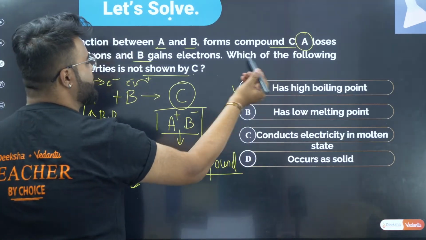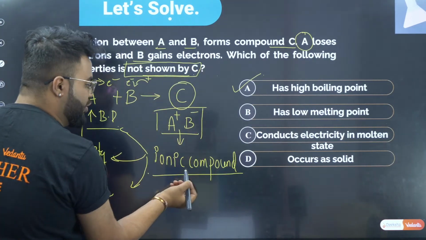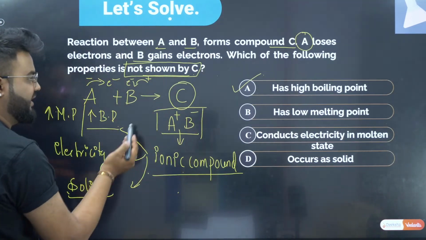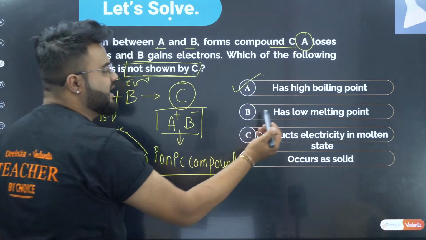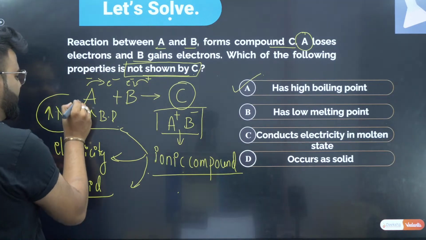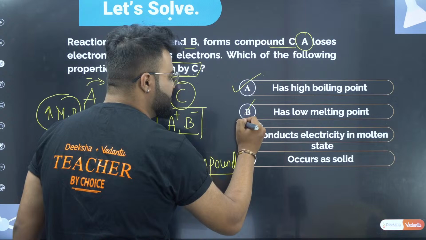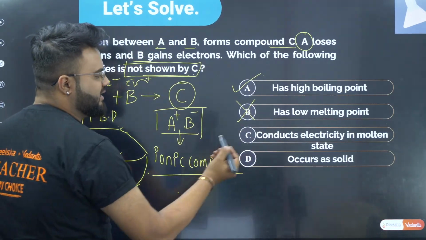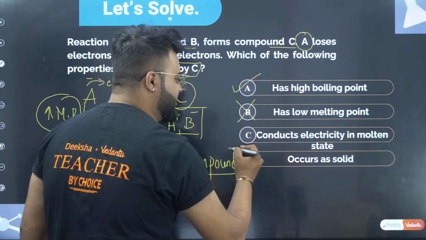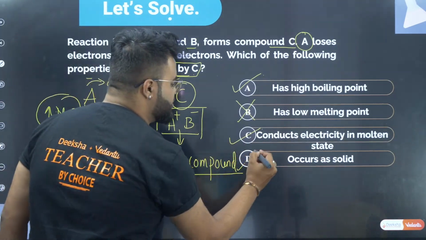Now we have to find out which property is not shown by C. C is an ionic compound. The next option is that it has a lower melting point. We know that it has a higher melting point. Therefore, option B is not shown by C. It conducts electricity in the molten state. Yes, it does conduct, and it occurs as a solid.